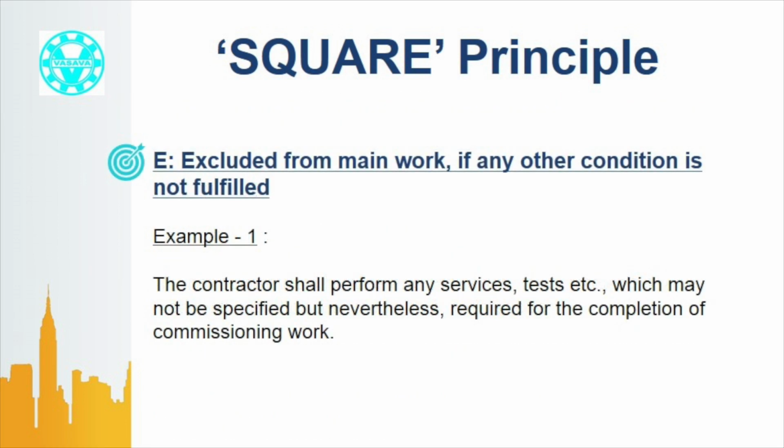E stands for excluded from main work if any other condition is not fulfilled. Let us cite one example. In a tender document for a brownfield mechanical project work, it is mentioned as follows. The contractor shall perform any services, tests, etc. which may not be specified but nevertheless required for the completion of work and commissioning. This is a very generic sentence. The work is neither specified nor quantified. The price is not fixed. How can a bidder estimate the costing of such an activity and load the price? Therefore, this is not acceptable. This should be excluded from the scope of work as per the E of SQUARE principle.